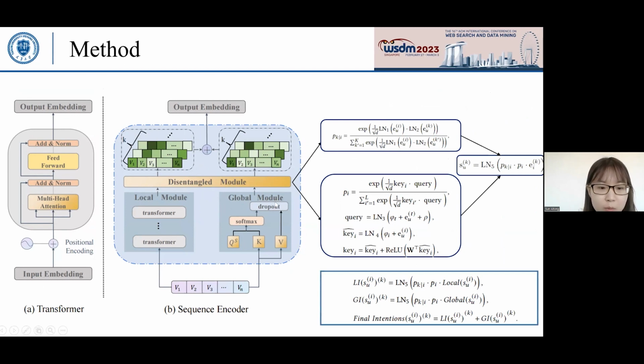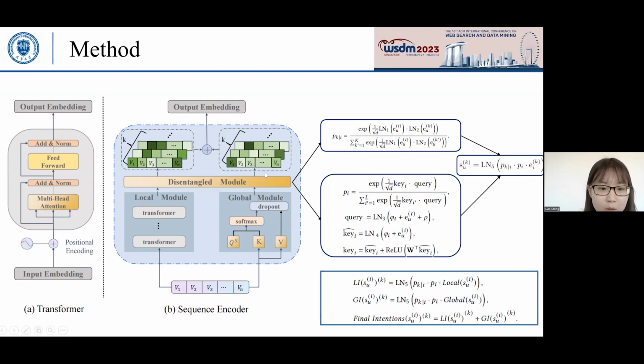From a global perspective, especially in augmented sequences, it is difficult to distinguish noisy information in one sequence. So we introduced a learnable query matrix shared by all sequences so that more available information can be utilized for the prediction at each step. In this way, the global module can capture more semantic information from all sequences to better distinguish current noisy items.